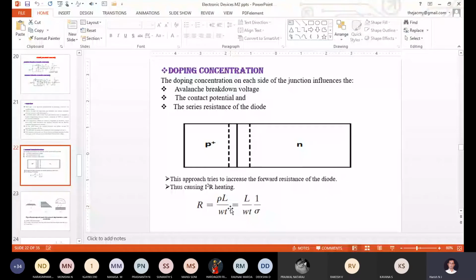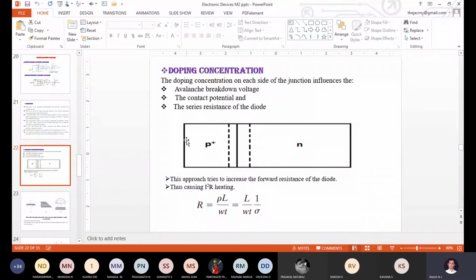So the first drawback I had was power dissipation. For decreasing the power dissipation, what did I do? I decreased the length L of the N side. So when the length of the N side is decreased, just check it out here.